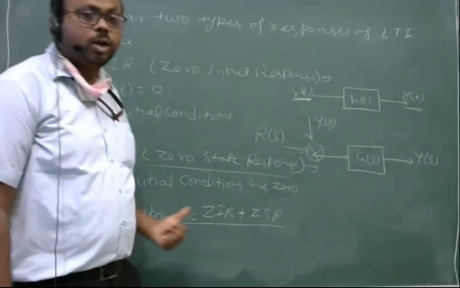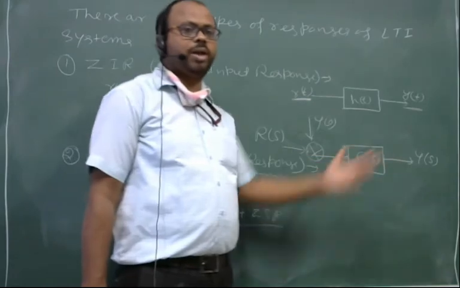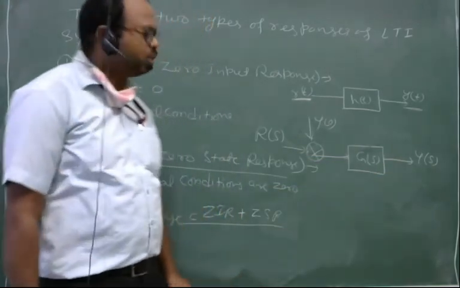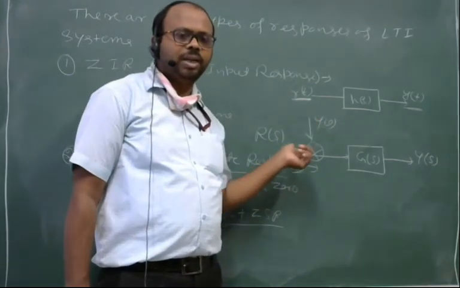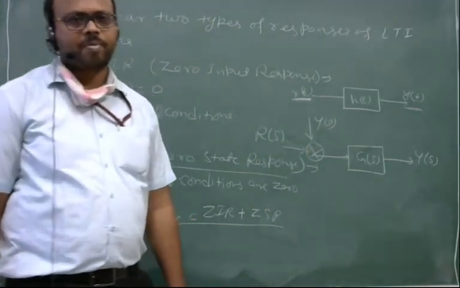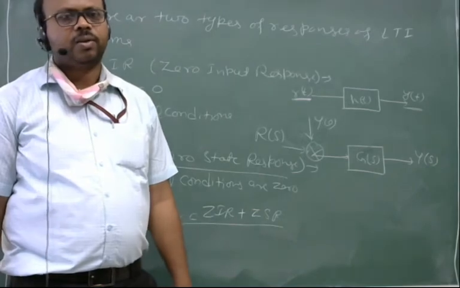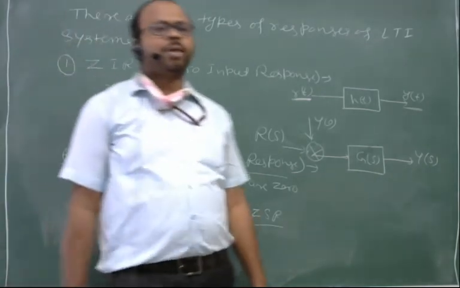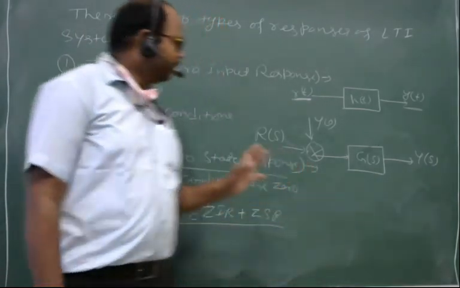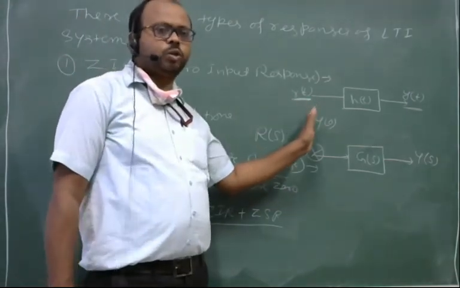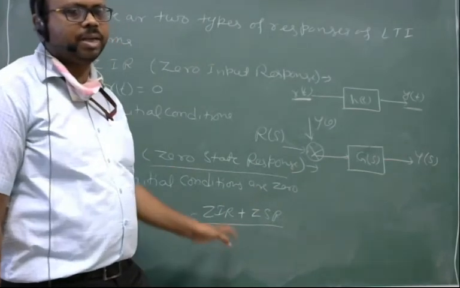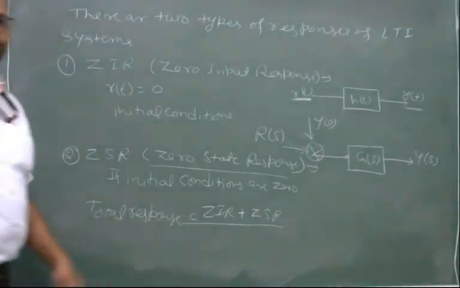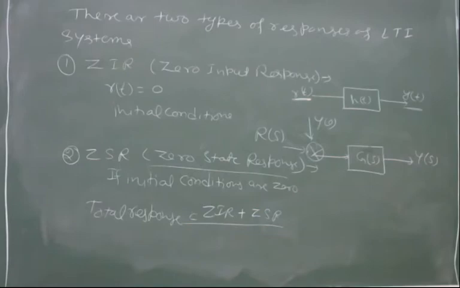And now the total response of the system Y(s) will be ZIR plus ZSR, meaning find out the responses separately from both and add them algebraically. What will come? Total response ZIR plus ZSR, right?